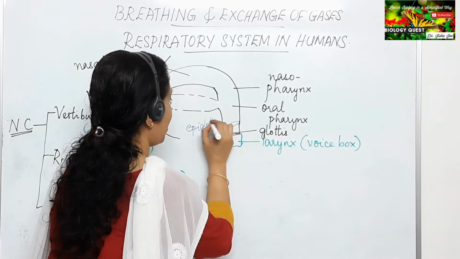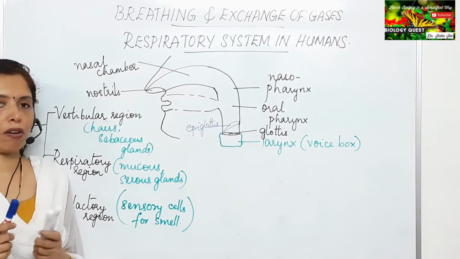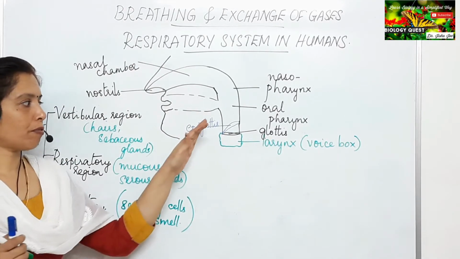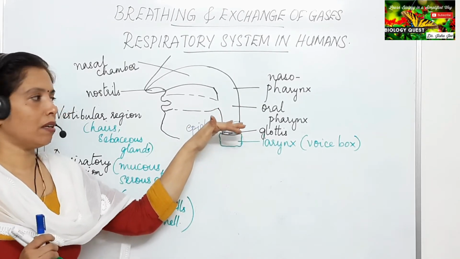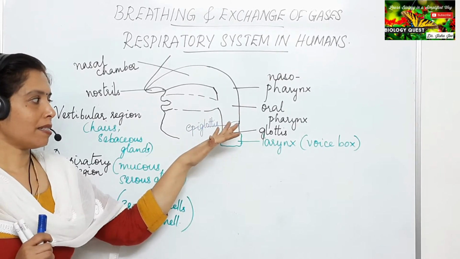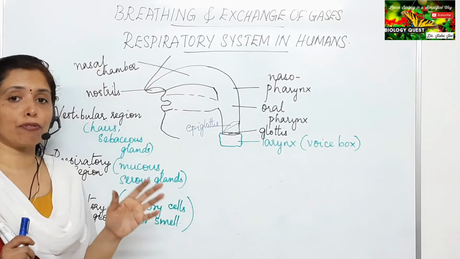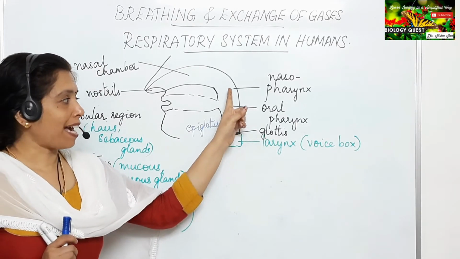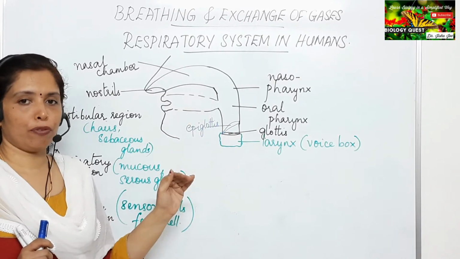The epiglottis is a flap present at the opening of the glottis, and its function is to close the glottis when we swallow food. That is the reason we say that we should not talk while eating, because the pharynx is a common passage for both air and food.